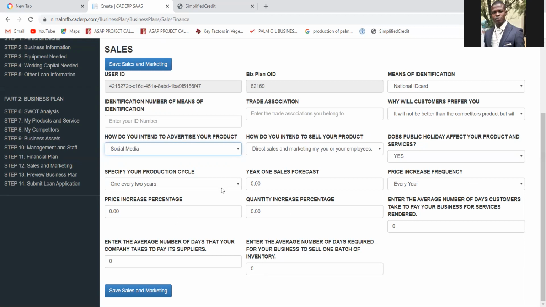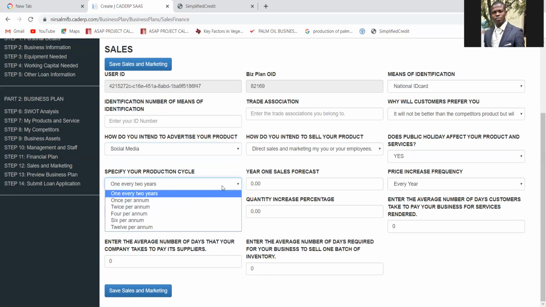Now, here, specific cycle. If you are making sales every month, then choose 12 per annum. If your income is once in a year, for example, those of you who are into agriculture like cassava plantation and so forth, so once in a year, or if you are into aquaculture, let's say twice in a year, depending on where you generate revenue.